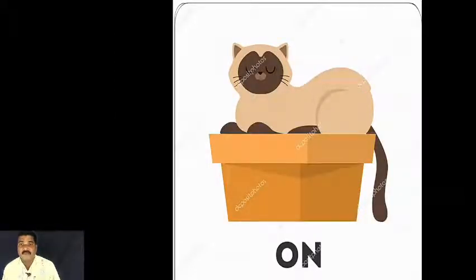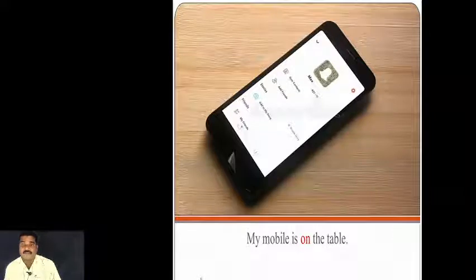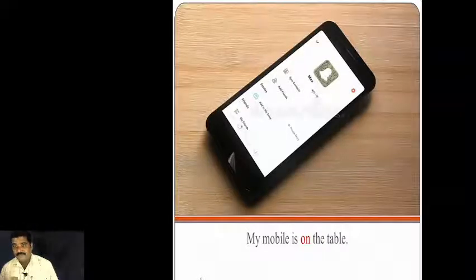So the first main word, the starting preposition, taught in LKG or UKG or first standard, is on. You know the sentence, the book is on the table. So now there is one table, and the book. There is one cat. My mobile is on the table. See the red word. That red word is the preposition word. So we use the preposition.